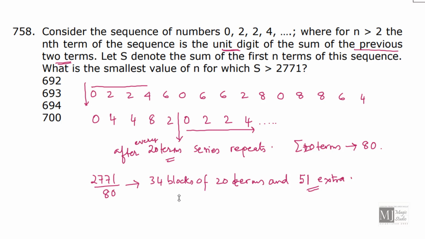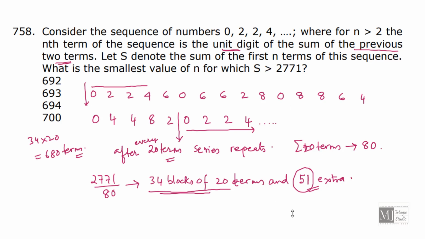Now what does this indicate? This indicates that we have got 34 blocks of 20 terms. That means how many terms have we moved forward? 34 into 20, that is 680 terms. Now we need to find from the start where we can end up with a sum of 51 or greater than 51.